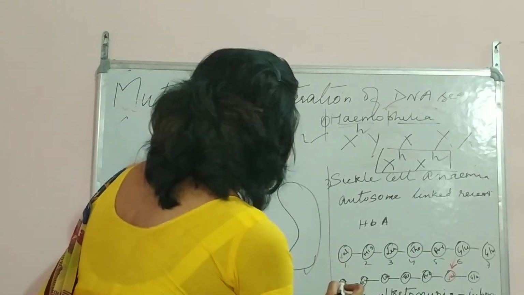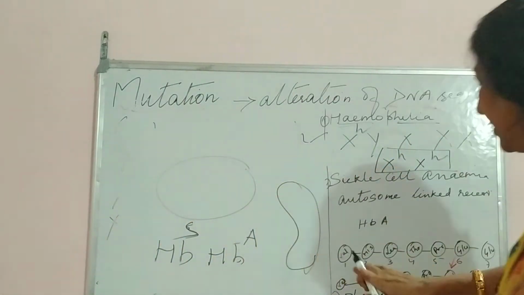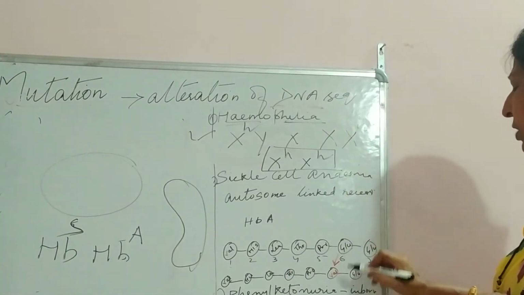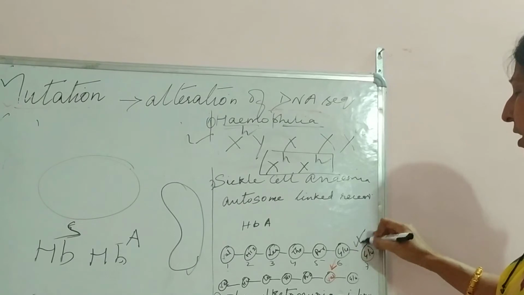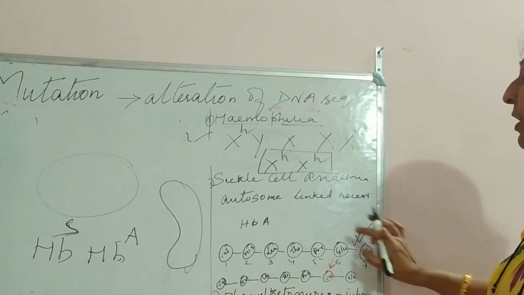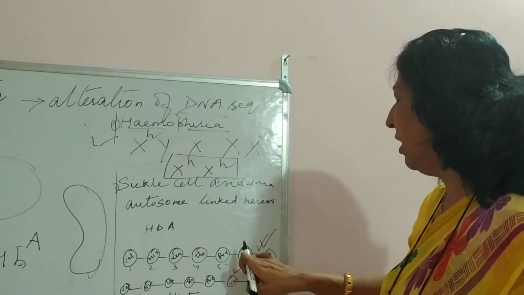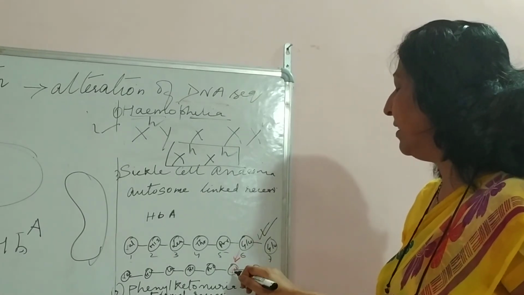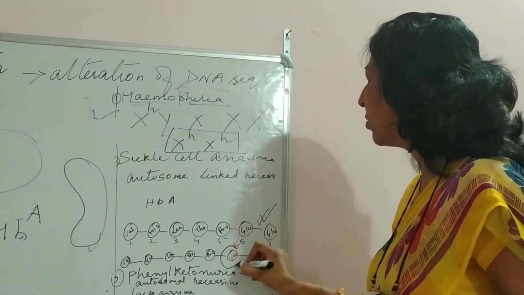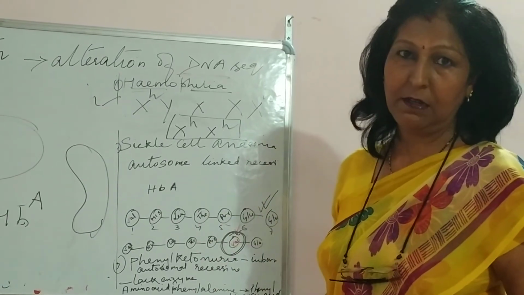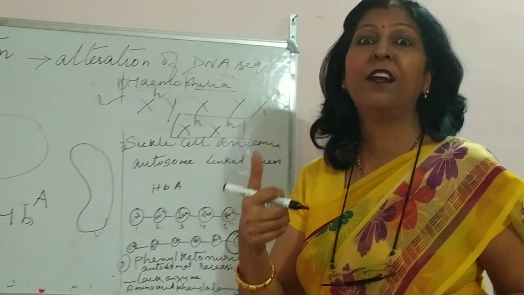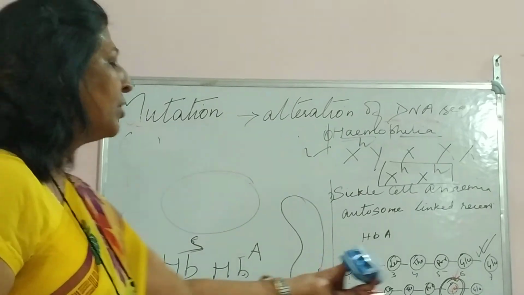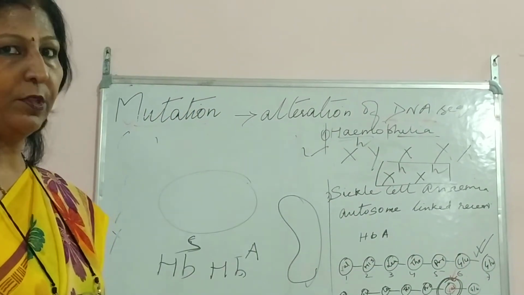Okay, so finally what happens at the 6th position? Now just see, I've written 1, 2, 3, 4: valine, histidine, leucine. Okay, so here glutamic acid is at the 6th position. This is the normal gene for hemoglobin HB. And over here at the 6th position, this glutamic acid is interchanged with valine. So if valine comes in, it is only because of this that the person suffers from sickle cell anemia. So this is the one. As I said, Mendelian disorder, only one gene is responsible for bringing about the disorder. Just at one particular gene, at the valine position, here it suffers.